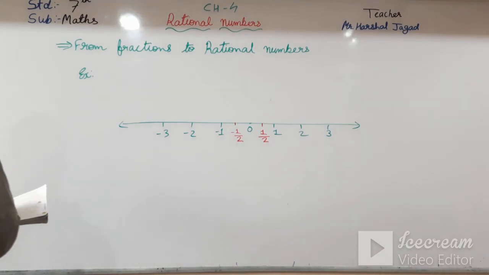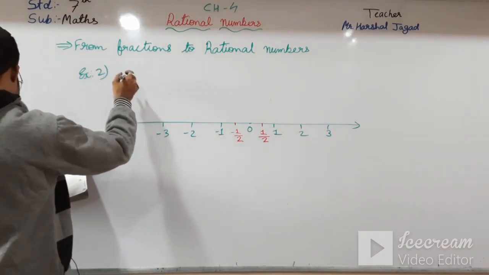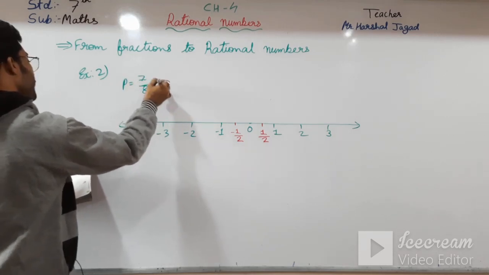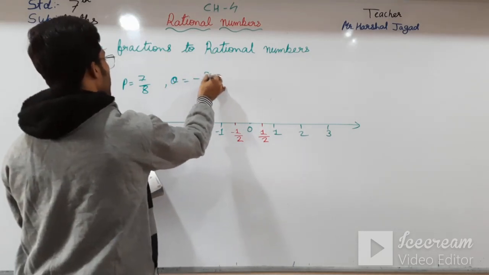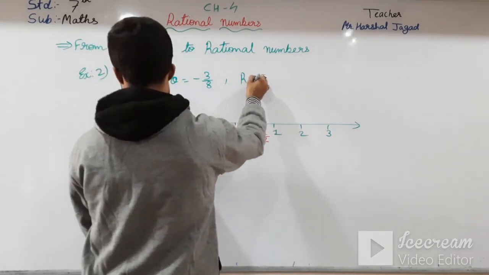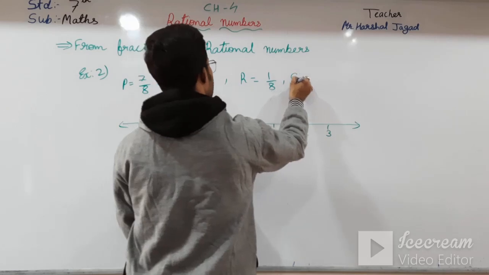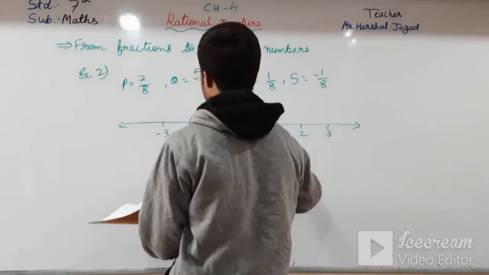In example number 2, we have to put P, that is 7 by 8, Q, that is -3 by 8, R, that is 1 by 8 and S, that is -1 by 8.